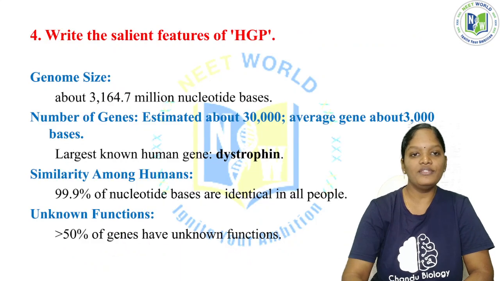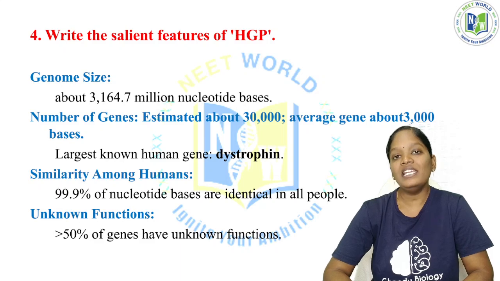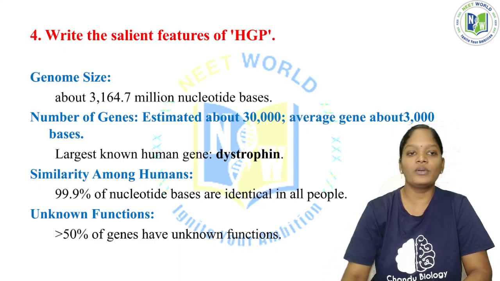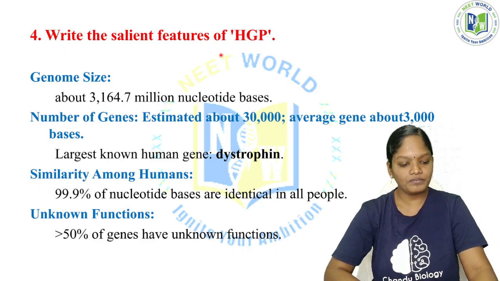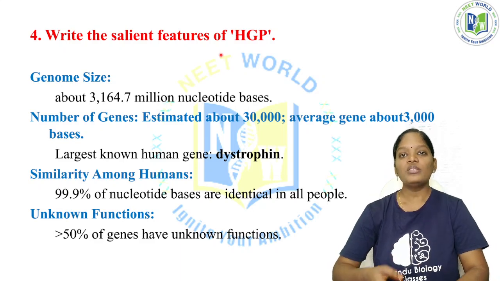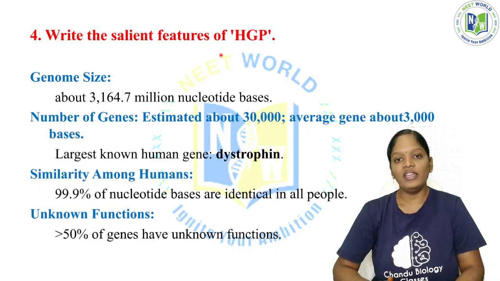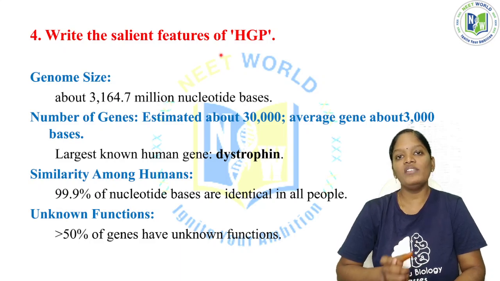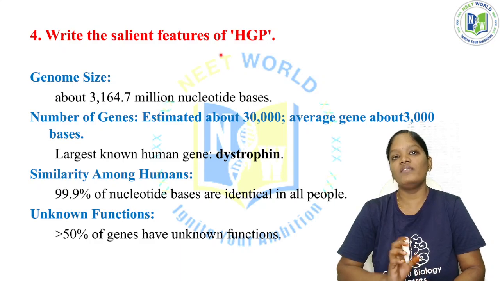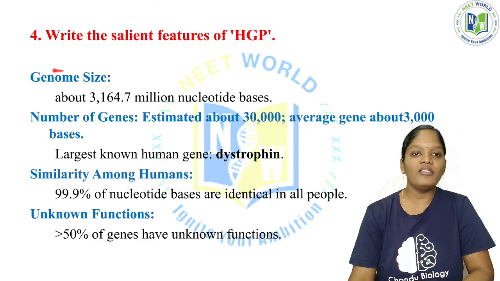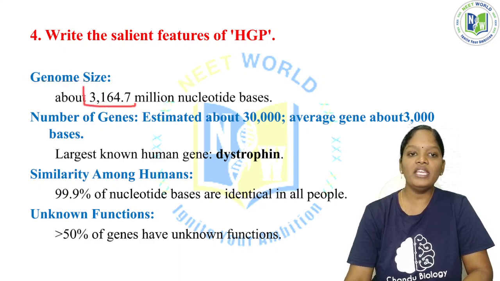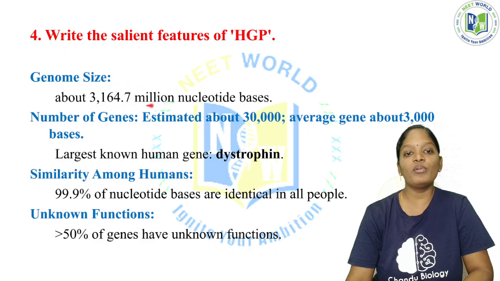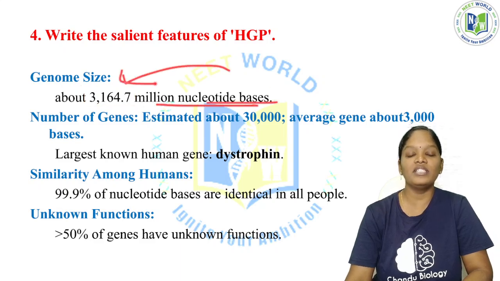Okay, now comes the fourth question. What are all the salient features of the Human Genome Project? What does the Human Genome Project mean? In the Human Genome Project, they identify how many genes are present in our body, and what their structure and function are for each and every gene in the chromosomes. They have identified the genomic size: 3164.7 million nucleotide bases are present in the human.